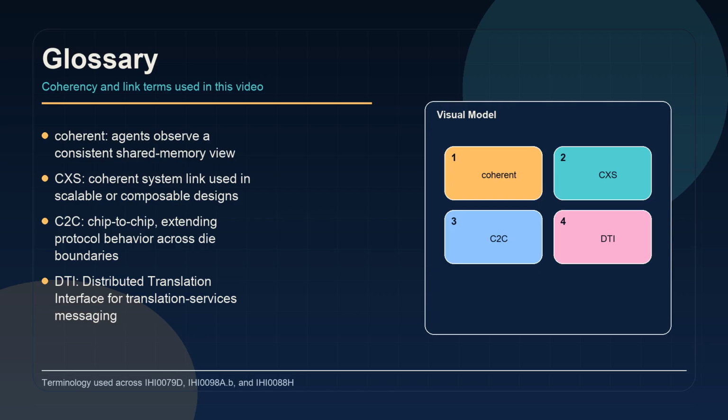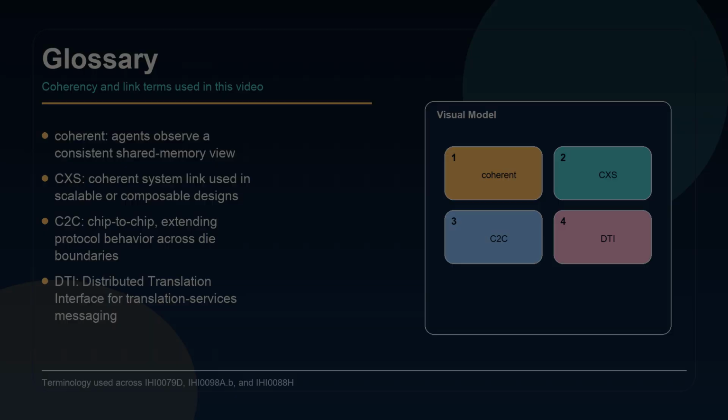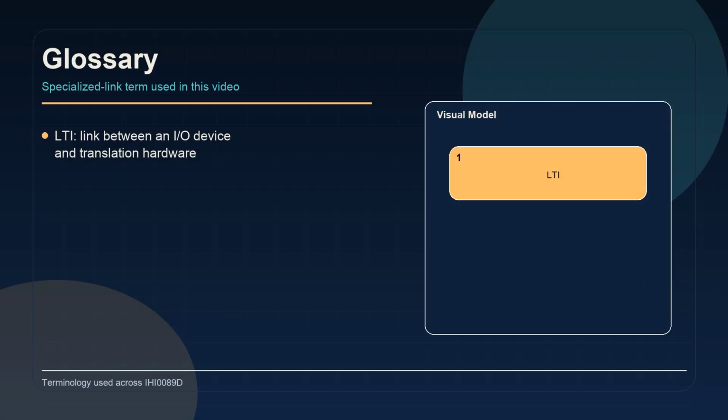CXS is a coherent system link for scalable designs. C2C means chip-to-chip, and DTI means distributed translation interface. Finally, LTI is the link between an I/O device and translation hardware.